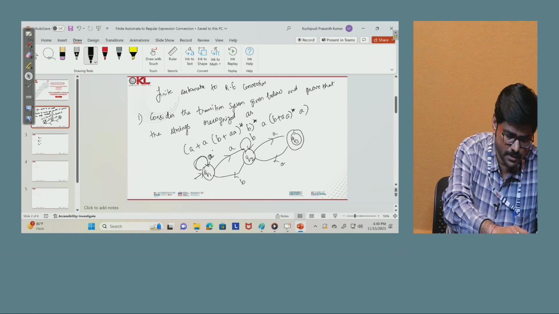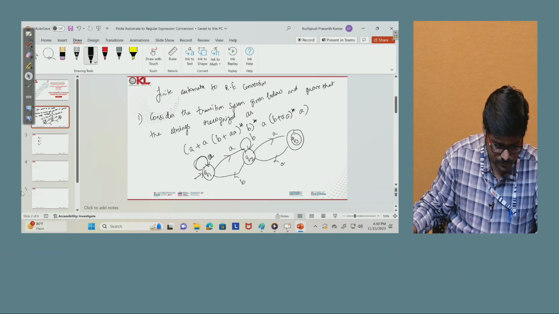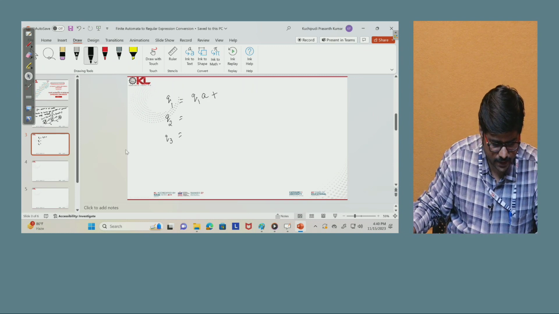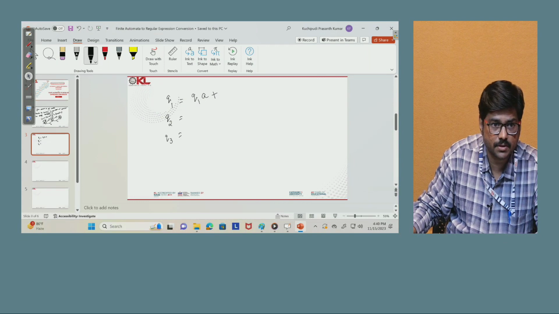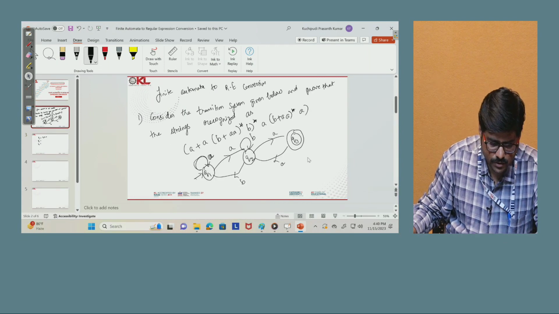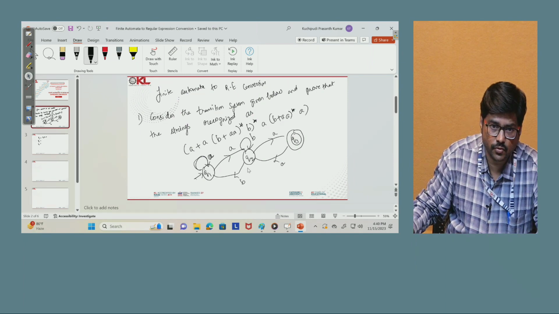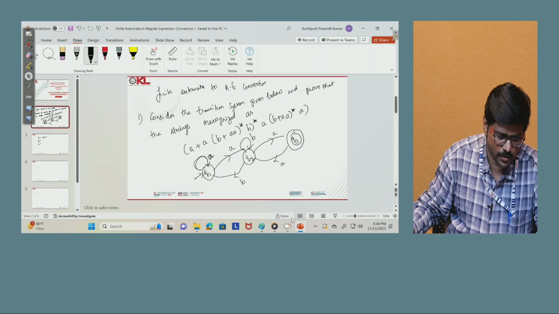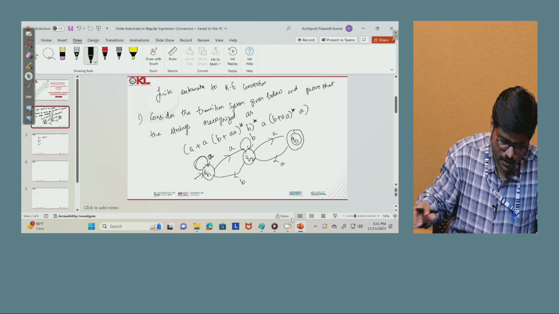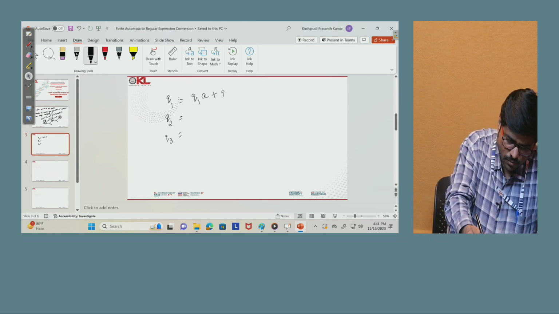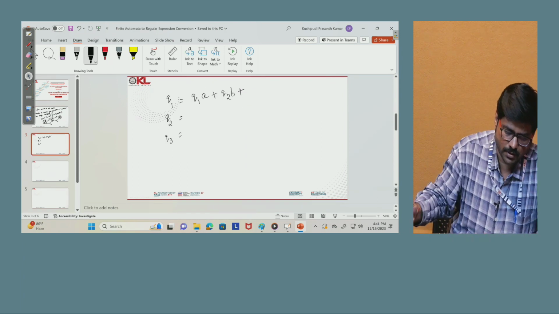So we write that equation as Q1 with A we are reaching Q1, plus, what is the other path to reach Q1? That other path is from Q2. How are we reaching from Q2 to Q1? Q2 with B we are reaching Q1, right? So we can also add Q2B.